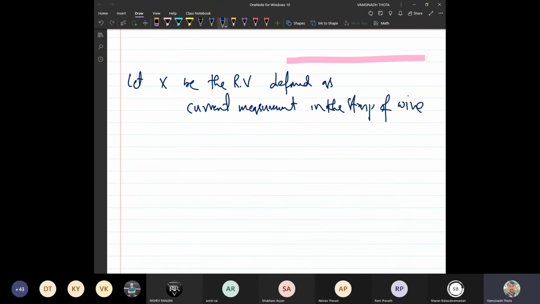Now X follows a normal distribution with the mean mu and variance sigma square. That is, mean mu is 10 and variance is 4.